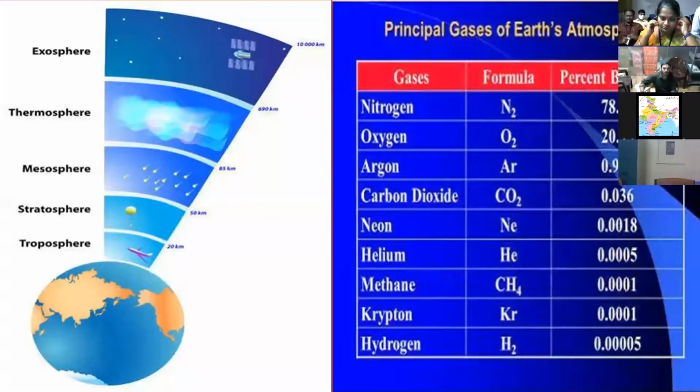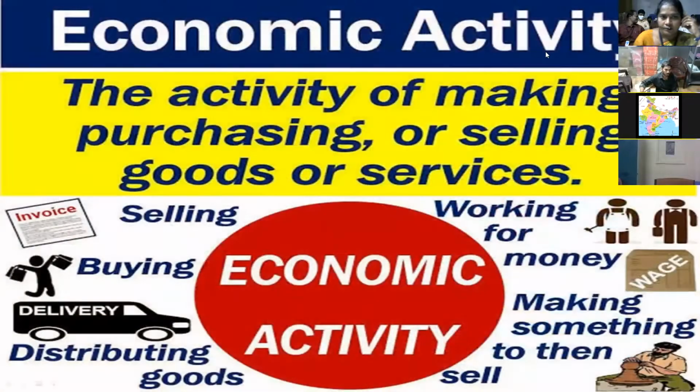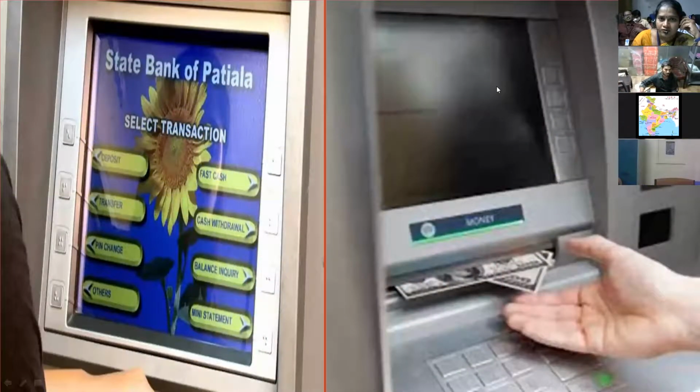Next slide, sir. So this is the economic part now. Economics is the social science that analyzes the production, distribution, and consumption of goods and also services. Next slide, sir, please. So next slide, sir. So especially